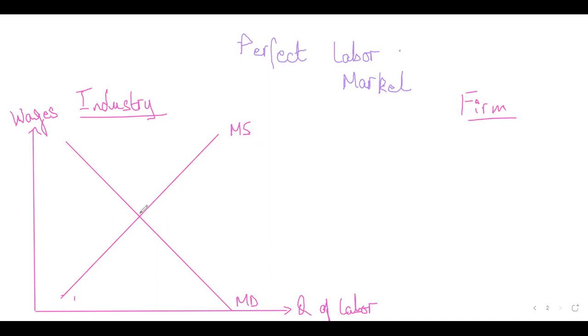Now think about this, students. When the demand and supply of this type of labor are equal, that will be the market equilibrium. What would that be? That would be your market equilibrium. And what will this market equilibrium show you? This market equilibrium will show you the market wage, how much wage will be provided to a typical cab driver, and how much quantity, Q1, will be hired in the market.